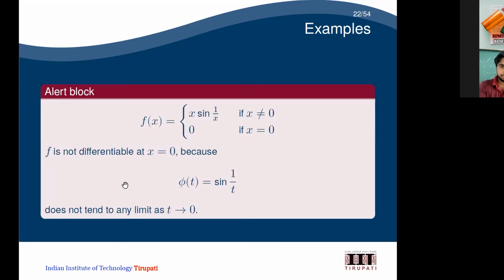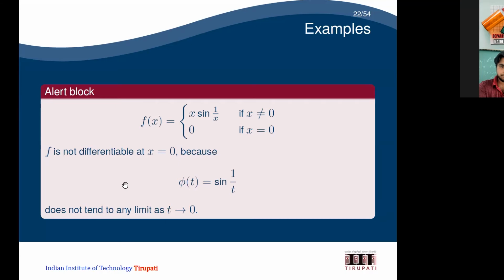Now, f of x equals x into sin 1 by x. Here I'm giving an example where the function is not differentiable at x equal to 0. So what will happen here? This is my new function for which the derivative is not going to exist. I have the function x into sin 1 by x for x not equal to 0, and 0 at x equal to 0.